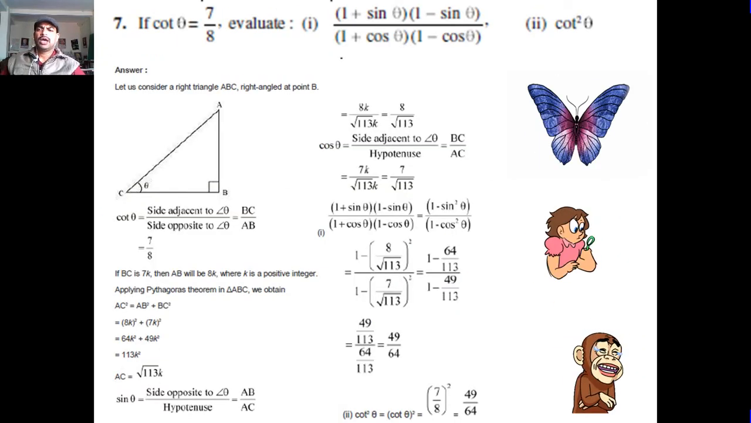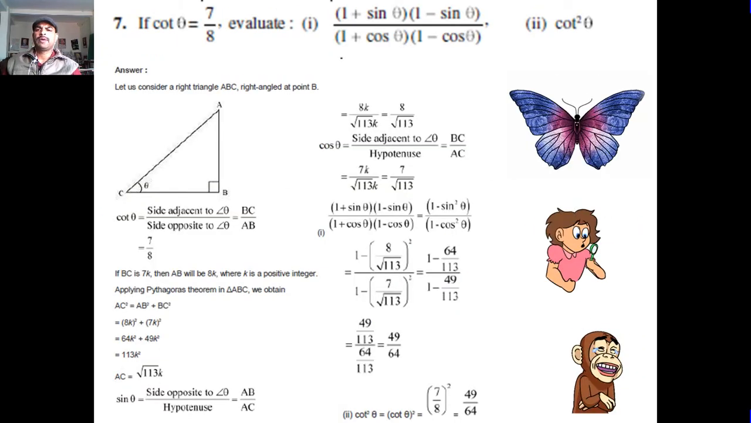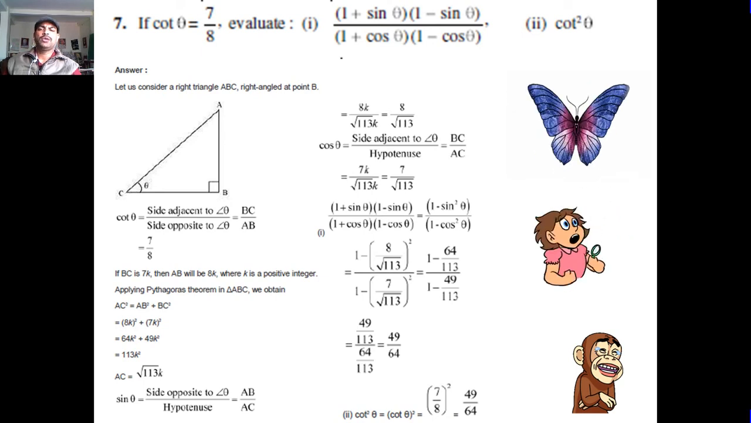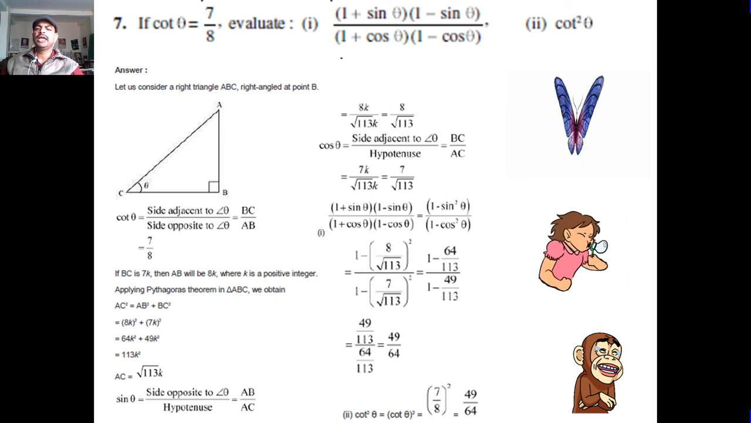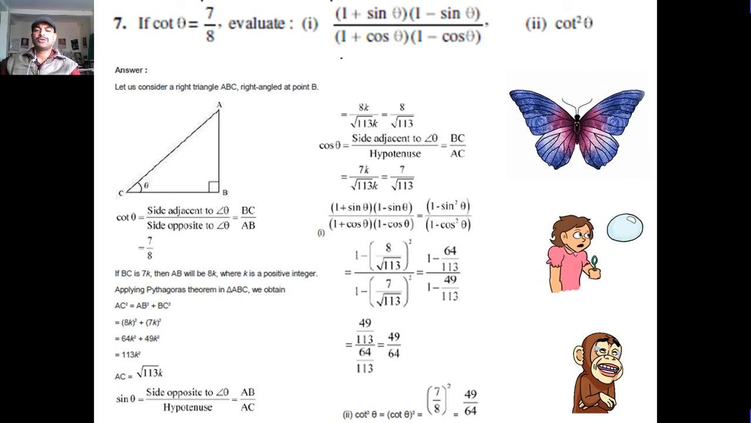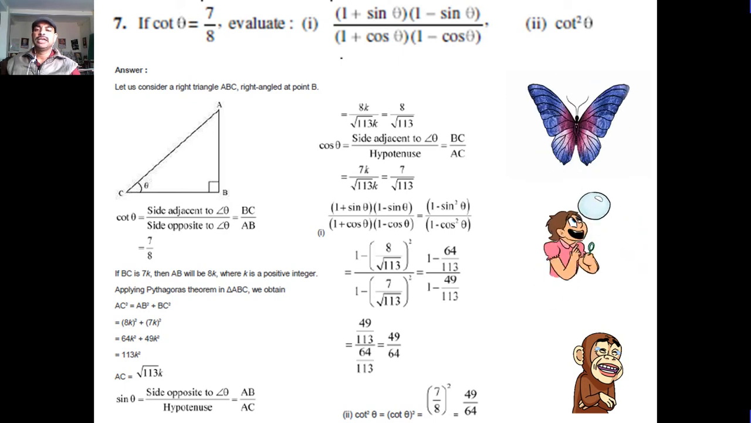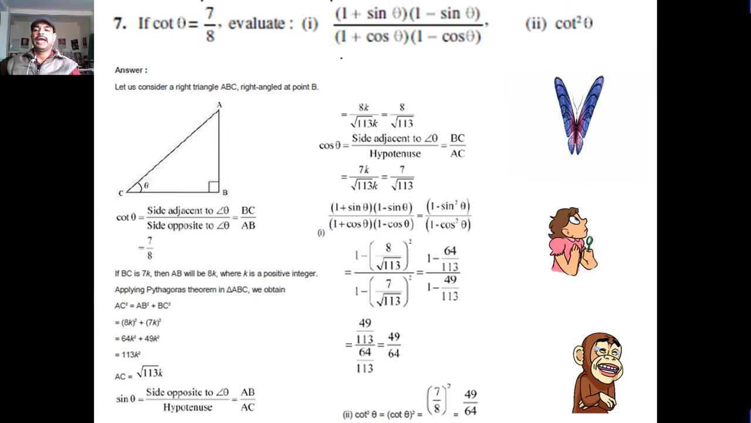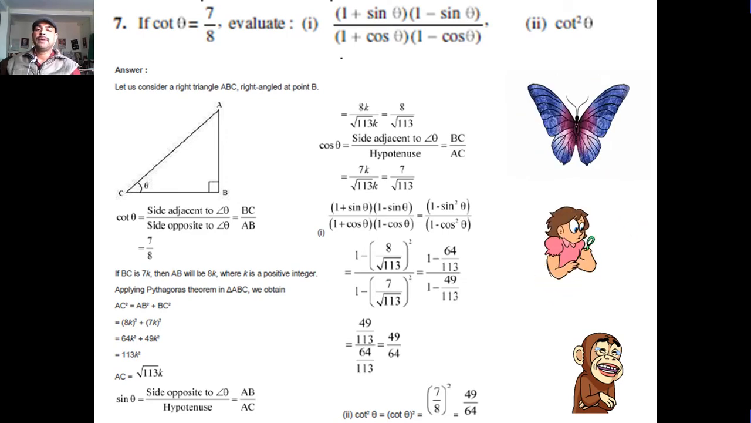Now students, 8 cot theta is equal to 7, so cot theta is 7 upon 8. Evaluate this value. So first, cot is equal to base upon perpendicular, and we get hypotenuse as under root 113. So we have base 7, perpendicular 8 and hypotenuse under root 113. Substituting the value, sin theta is equal to perpendicular upon hypotenuse, 8 upon under root 113. And cos theta is equal to BC upon AC, 7 upon under root 113.